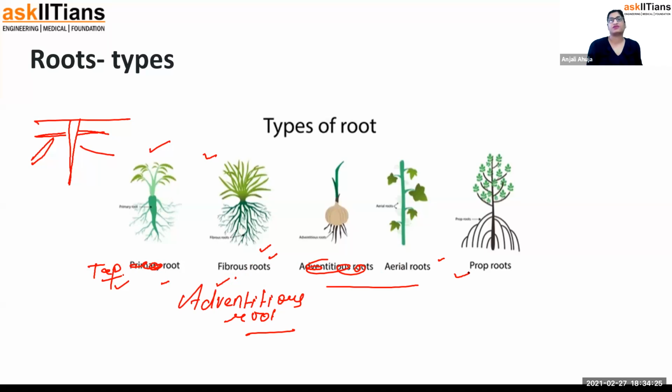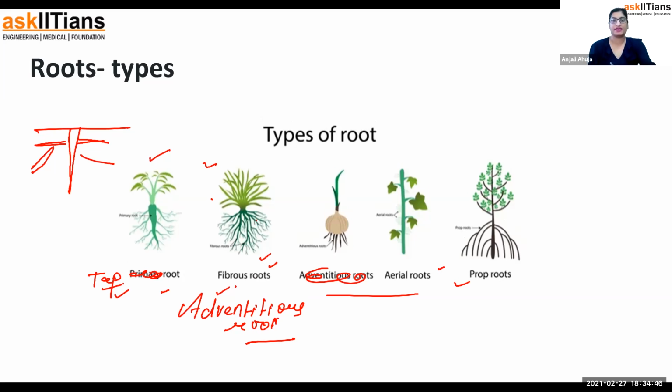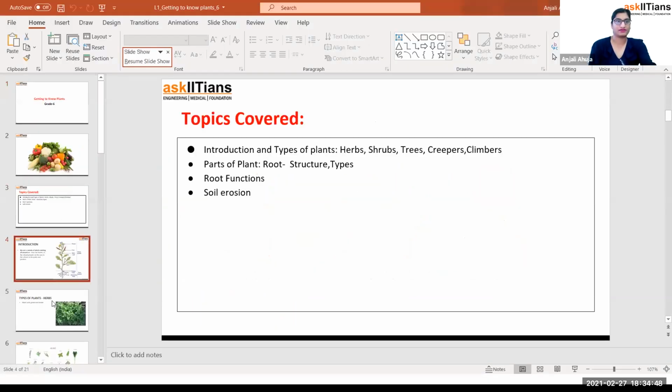And these are another one that I'll tell you later. Actually, in the next part, we have to talk about the modification of root. I'll just confirm your syllabus and I'll continue. But this is tap root and adventitious root. In the tap root, this is like a primary, secondary, tertiary thing. And in the adventitious, this is like a proper fiber thing. Now let me give you an example. I have to add a blank slide and then I'll continue. Hold on for a second.